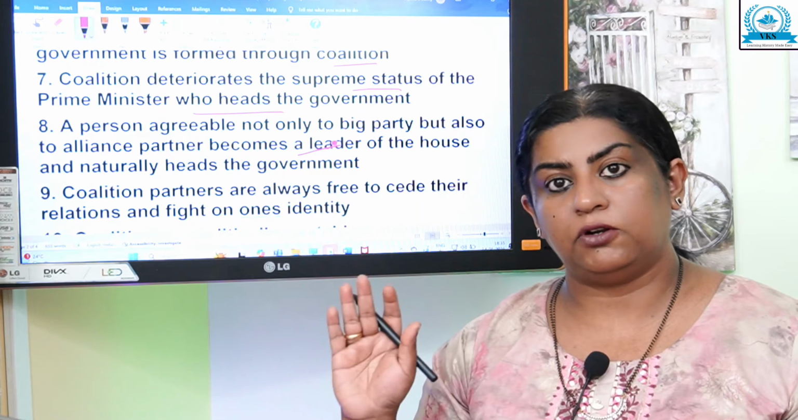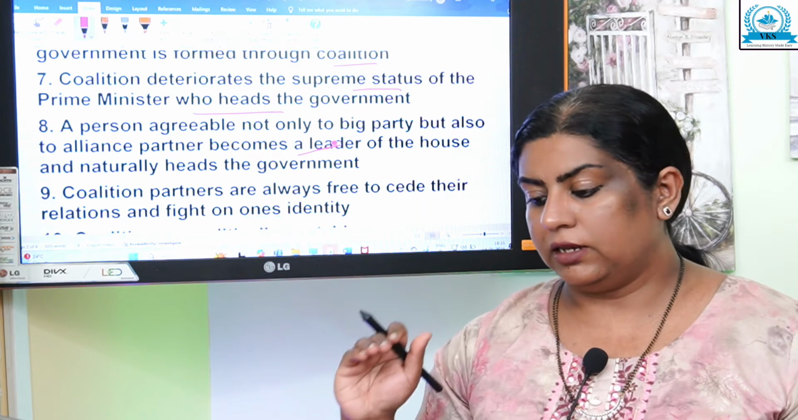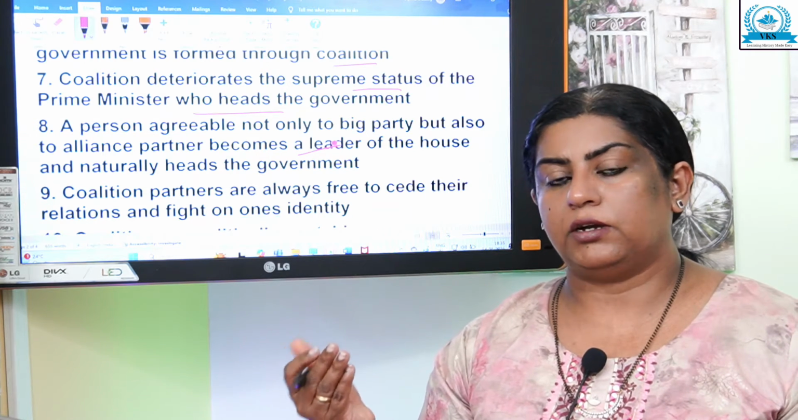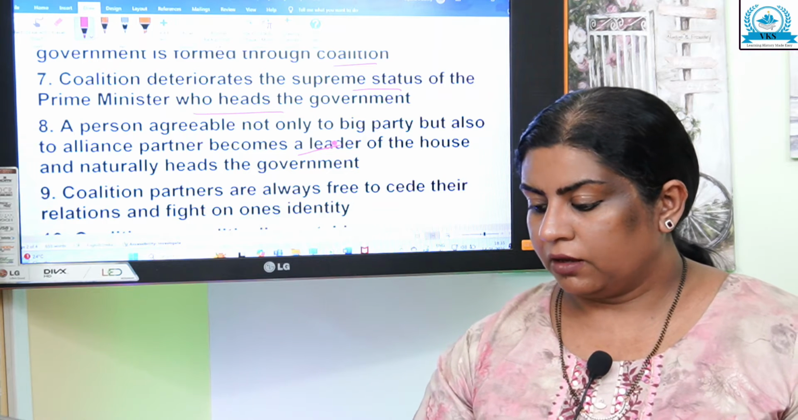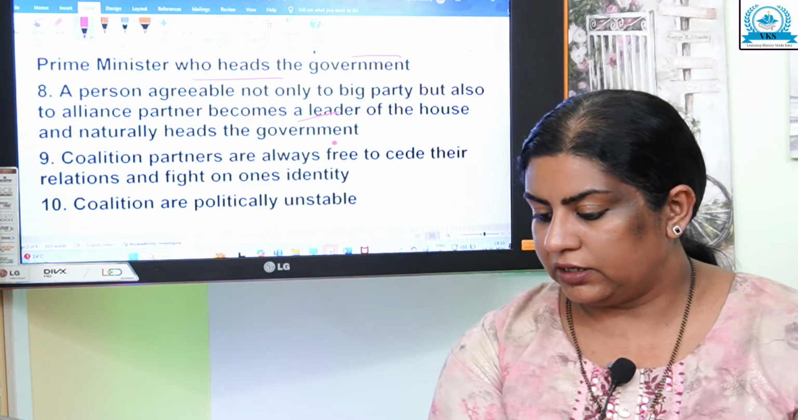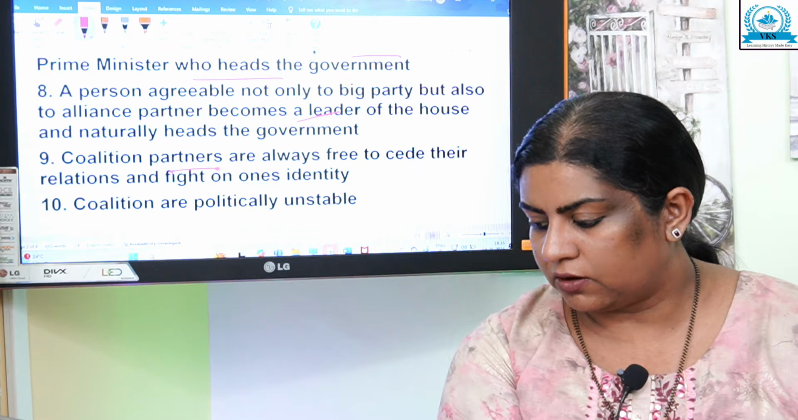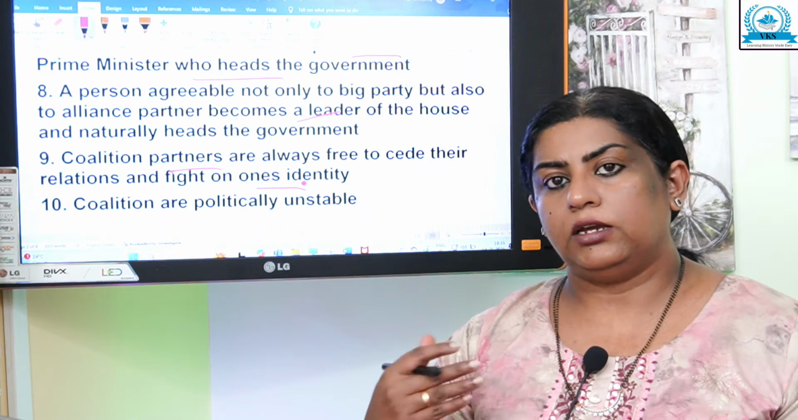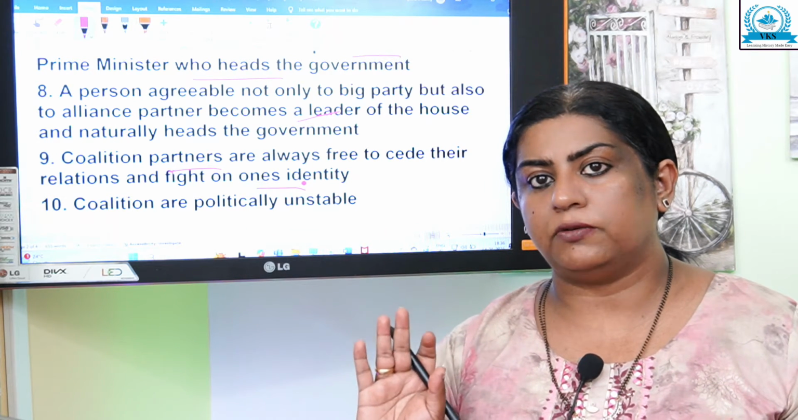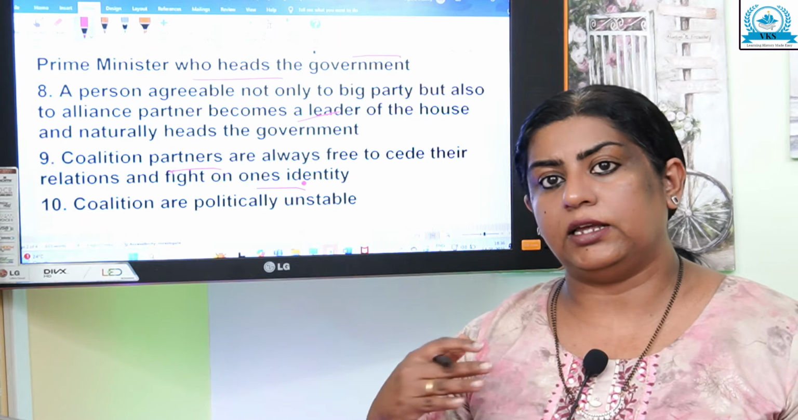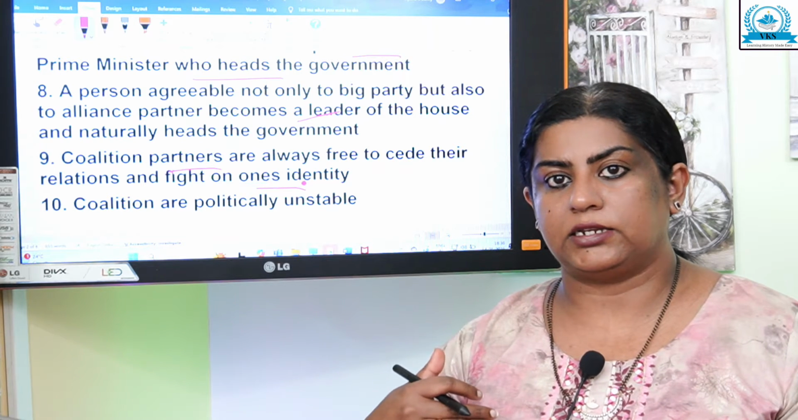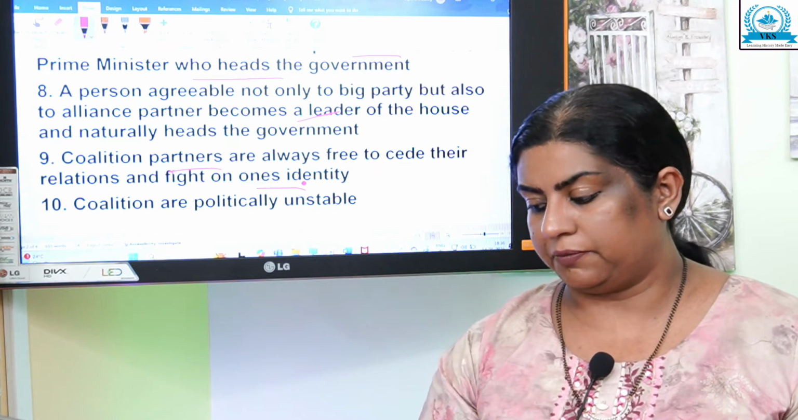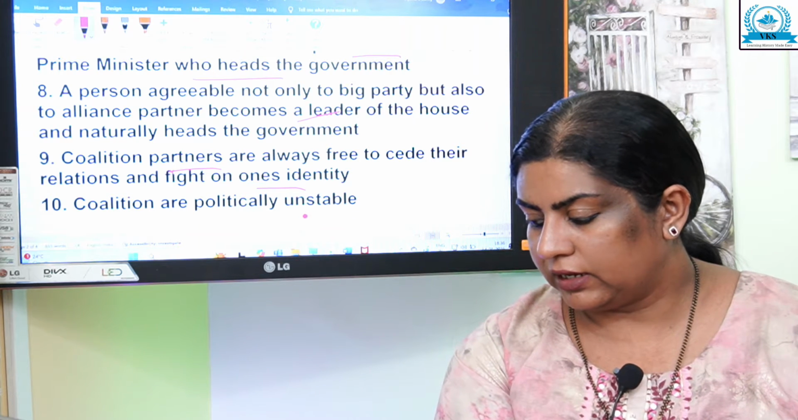It should be agreeable to both of them. That person can become the leader of the house and head the government. Coalition partners are always free to cede their relations and fight on one's identity. So any coalition partner is always free to cede their relations and they can fight for their own identity. So for that they have complete freedom. And coalitions are politically unstable.